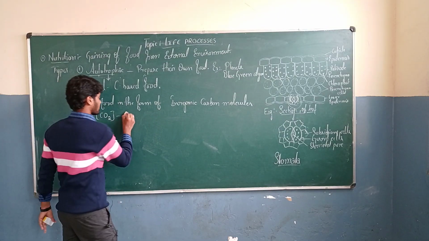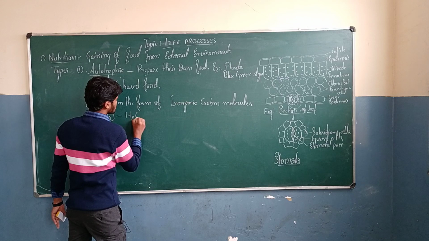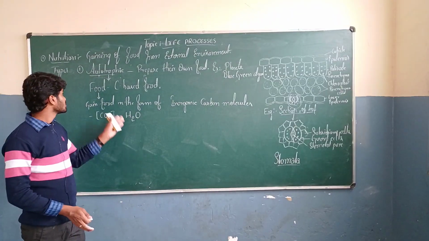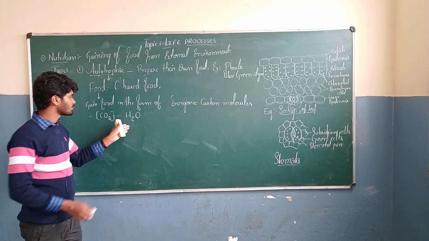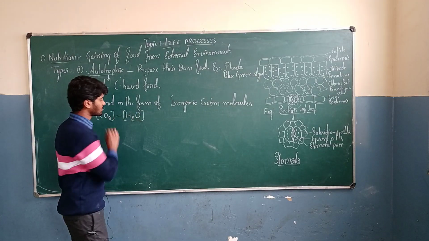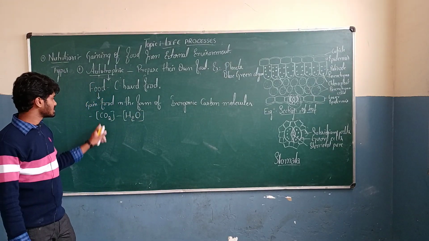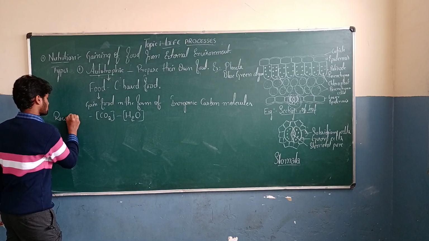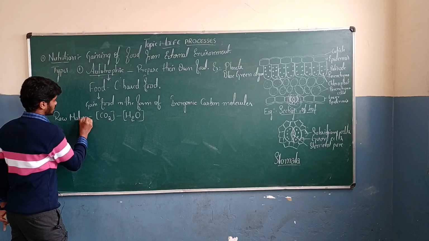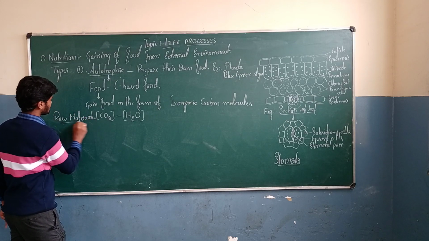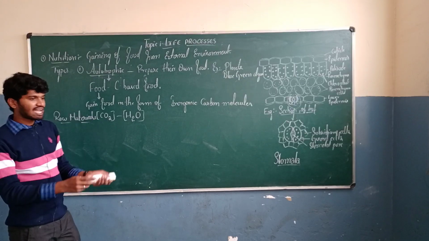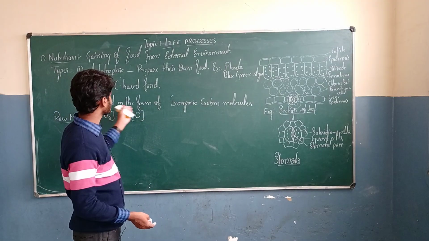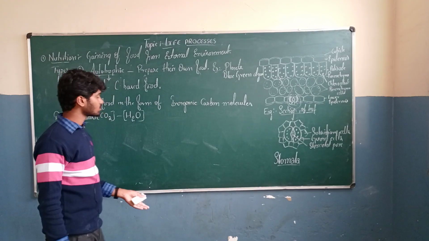Along with carbon, they absorb water from the soil. By the help of roots, these autotrophs absorb water from the soil. These are the main raw materials which the plant gains from the environment. The food is in the form of inorganic carbon molecules.